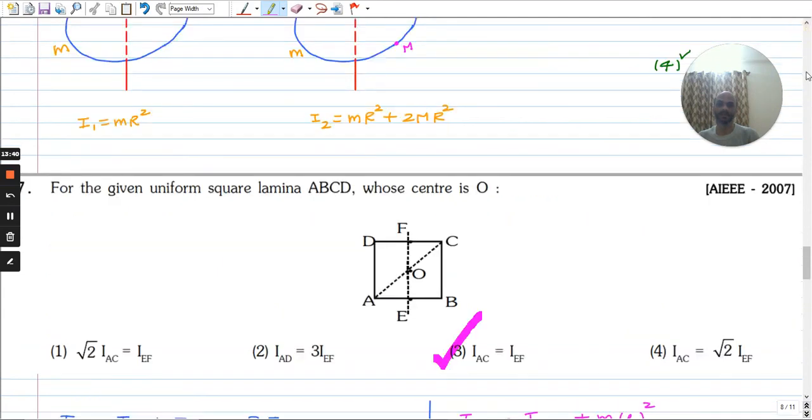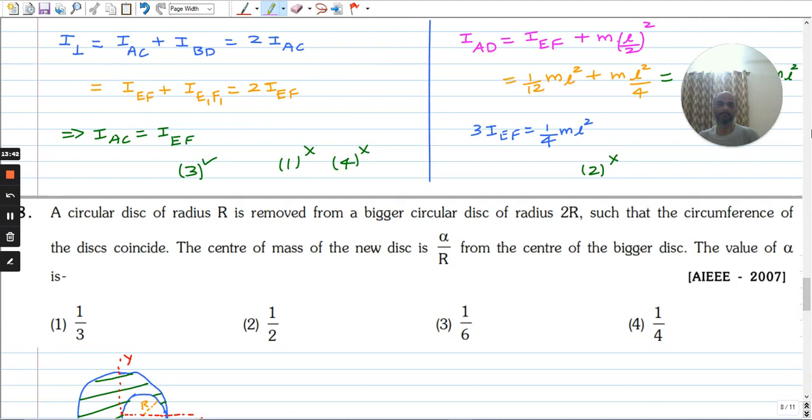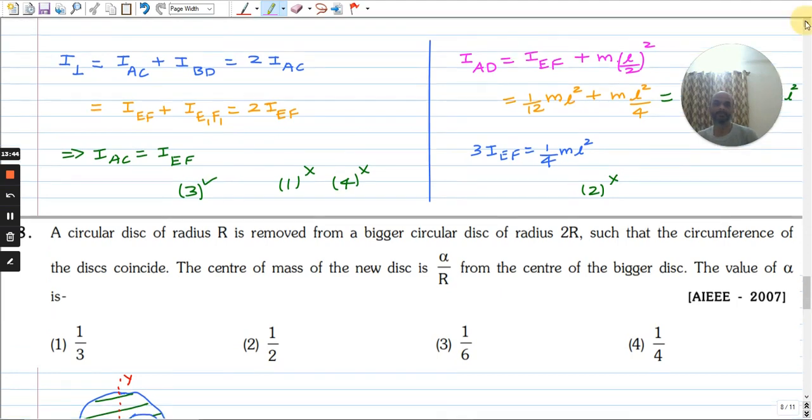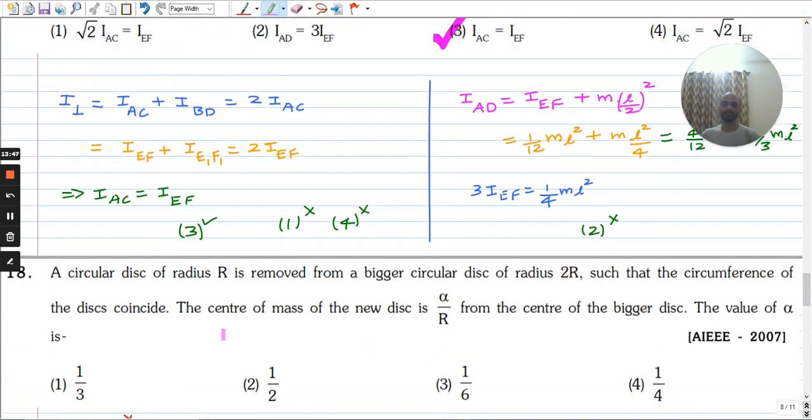This is the next question. A circular disk of radius r is removed from a bigger circular disk of radius 2r so that the circumferences of the disks coincide. The center of mass of the new disk is alpha r from the center of the bigger disk. The value of alpha is. You can pause and attempt this question.